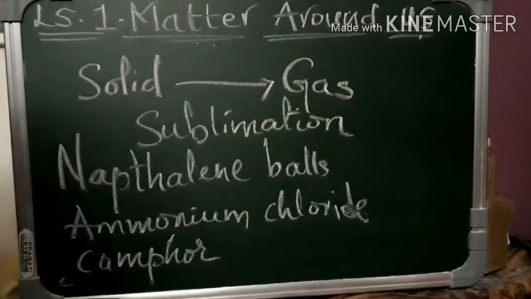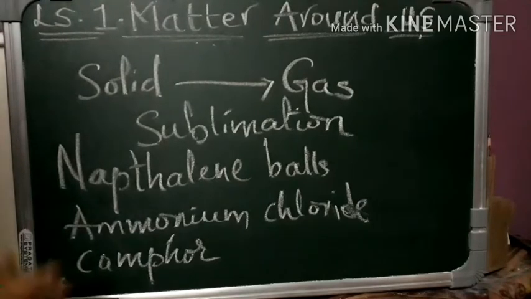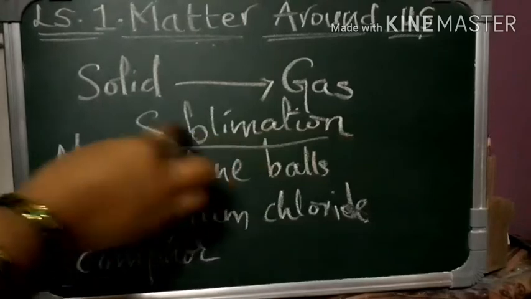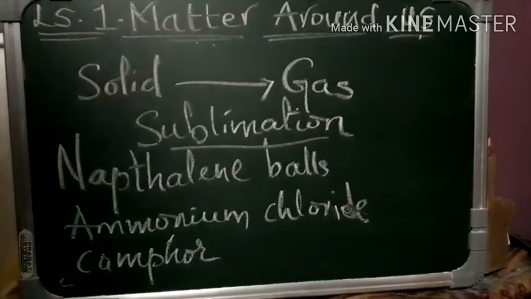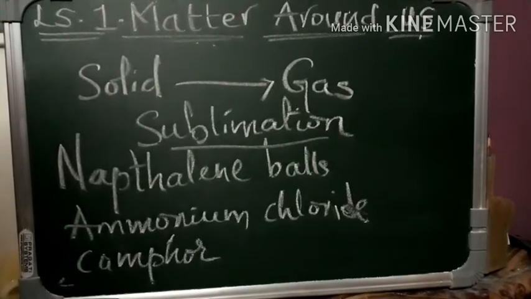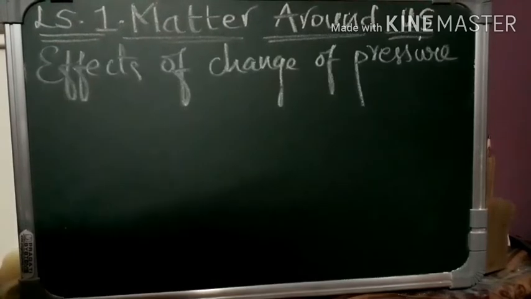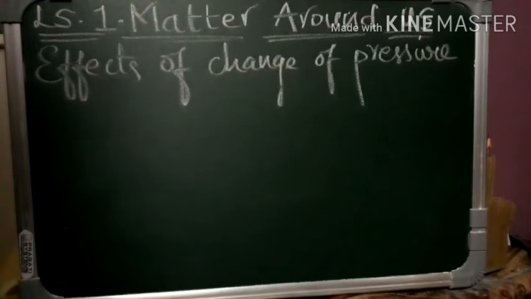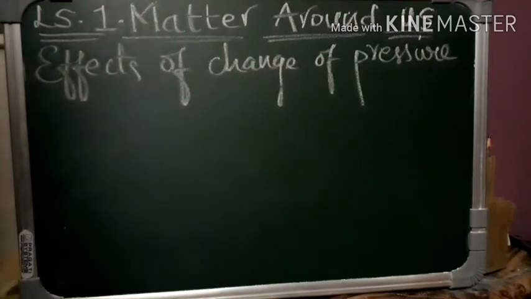So these are all the things which go directly from the solid form to the gaseous form. They don't require any liquid form. This is called sublimation. The conversion of solid form directly into gaseous form is called sublimation. So we have learned about the effect of temperature. Now we will learn about the effect of change of pressure on the change of state.